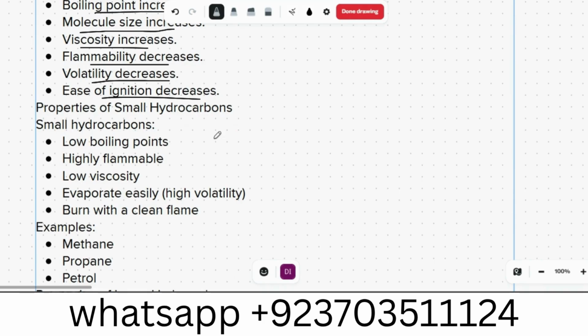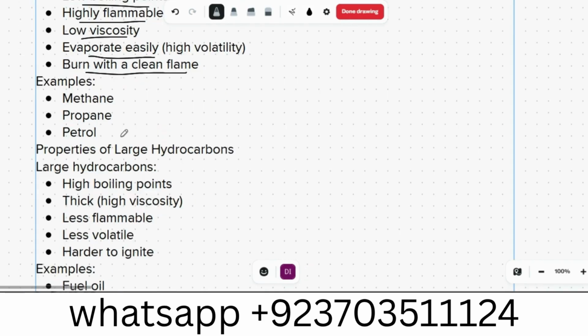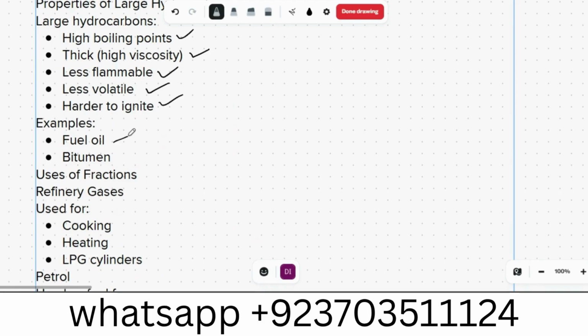Properties of small hydrocarbons: they have low boiling point, high flammability, low viscosity, evaporate easily, and burn with a clean flame. For example, methane, propane, and petrol. Properties of large hydrocarbons: they have high boiling point, are thick, have high viscosity, are less flammable, less volatile, and harder to ignite. For example, fuel oil and bitumen.